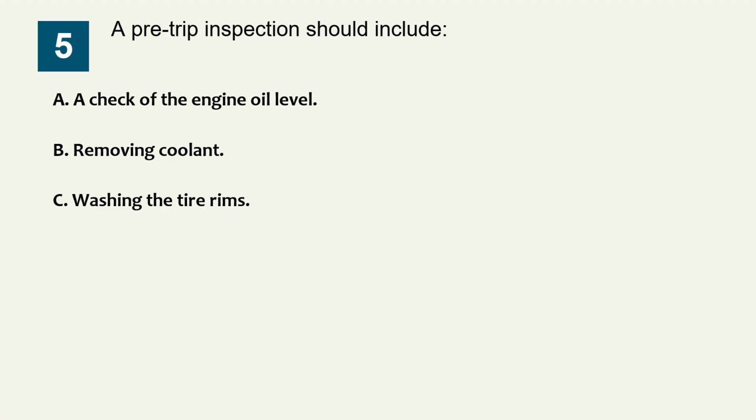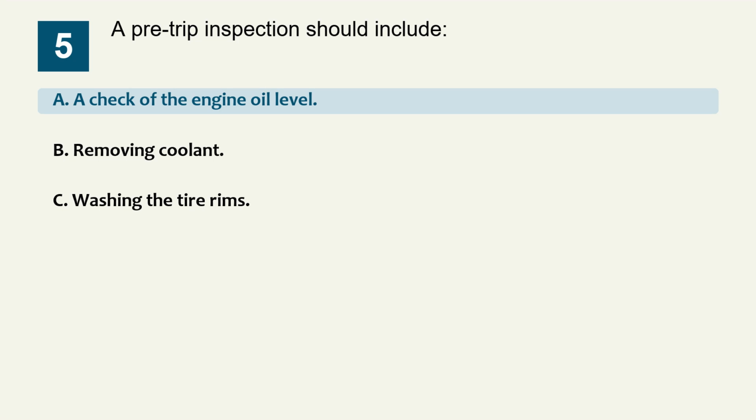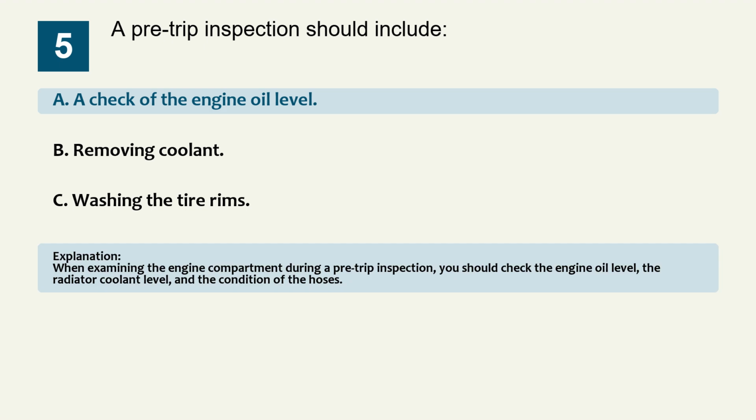Question 5. A pre-trip inspection should include: Option A, a check of the engine oil level. Option B, removing coolant. Option C, washing the tire rims. The correct answer is option A, a check of the engine oil level. Explanation. When examining the engine compartment during a pre-trip inspection, you should check the engine oil level, the radiator coolant level, and the condition of the hoses.